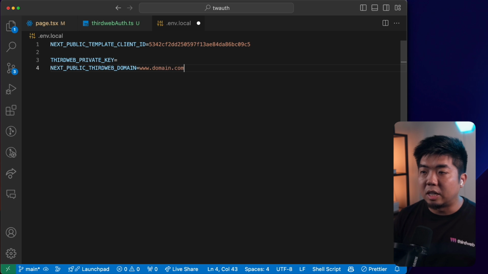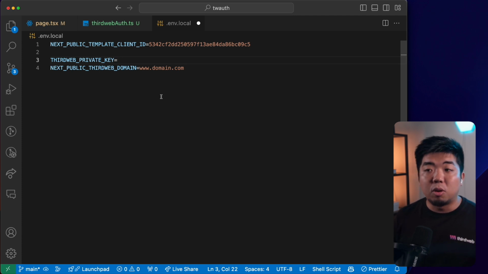Let's just say domain.com. It can be whatever your domain is. Again, this is what is going to show when your user signs the message that is generated for them. And then we need to provide our private key for the wallet that we're using to generate the message. Now I'm going to grab my private key, plug it in here, and then we'll come back to our thirdweb auth.ts file. You can do that the same with your private key as well.